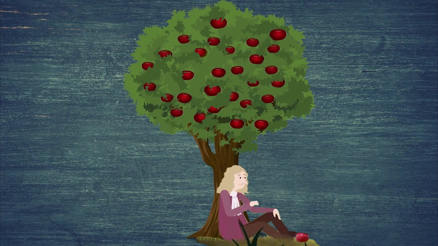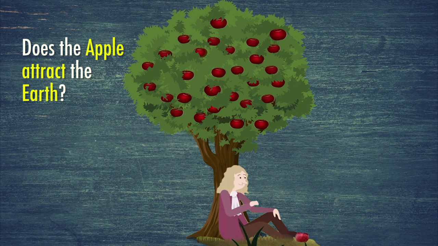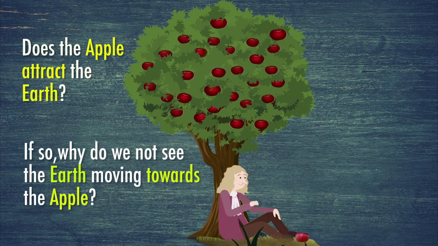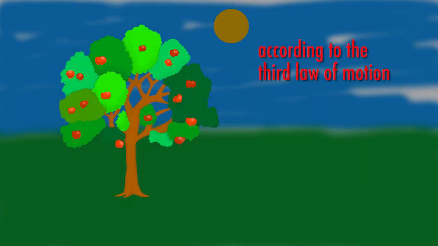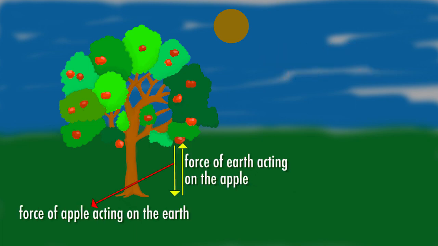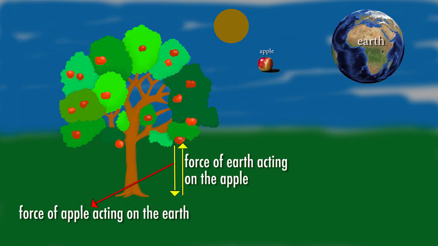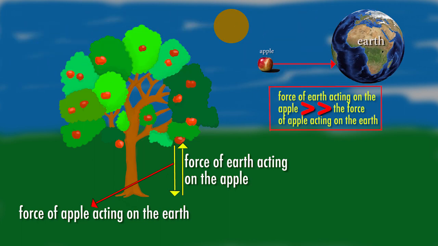Now, let us recall that a falling apple is attracted towards the earth. Does the apple attract the earth? If so, why do we not see the earth moving towards the apple? According to the third law of motion, the apple does attract the earth, but according to the second law of motion, since the mass of the apple is negligibly small compared to that of the earth, we do not see the earth moving towards the apple.